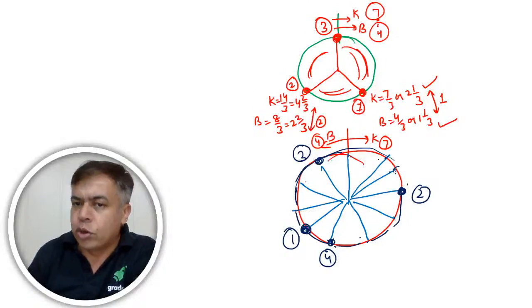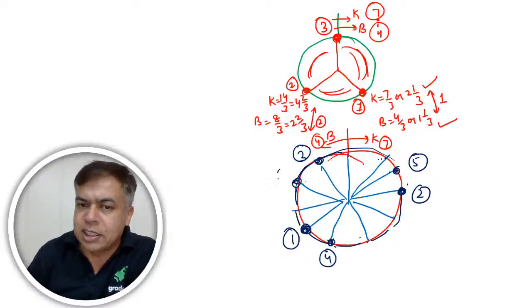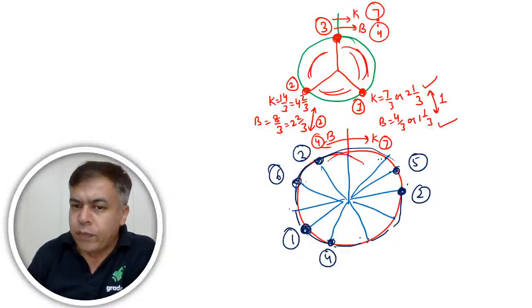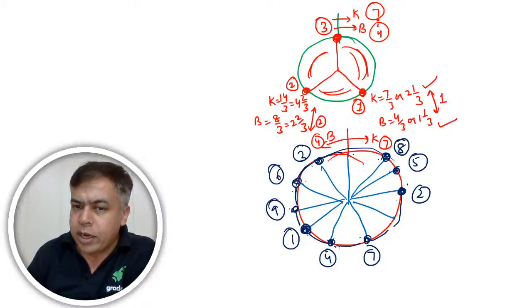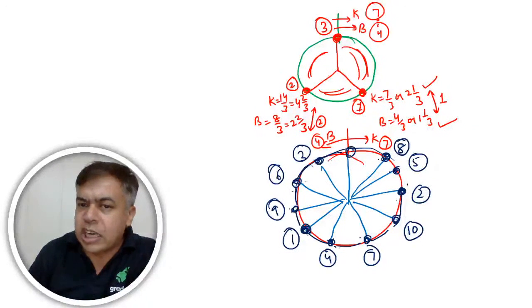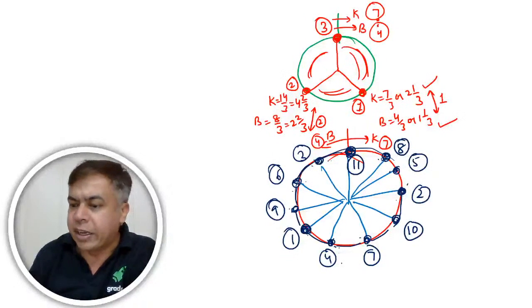1, 2, 3, 4, fifth meeting. 1, 2, 3, 4, sixth meeting. 1, 2, 3, 4, seventh meeting. Eighth meeting. Ninth meeting. 10th meeting. And 1, 2, 3, 4, the starting point will be the 11th meeting.